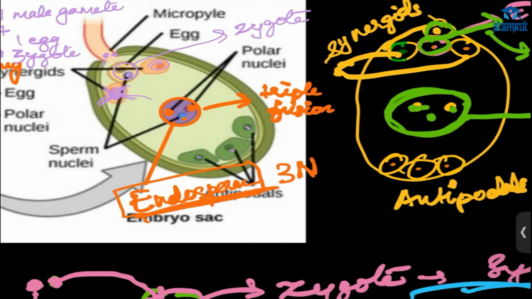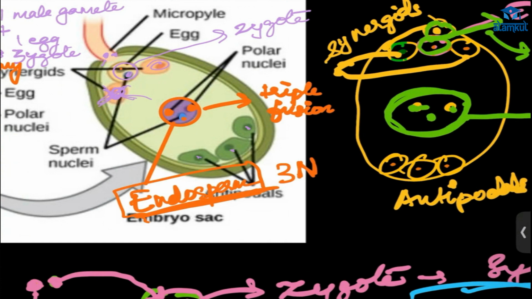So the endosperm will mostly develop first, so that it can give nutrition to the developing zygote. If it develops first, the other male gamete will wait; the nucleus will not fuse until the endosperm is fully mature.